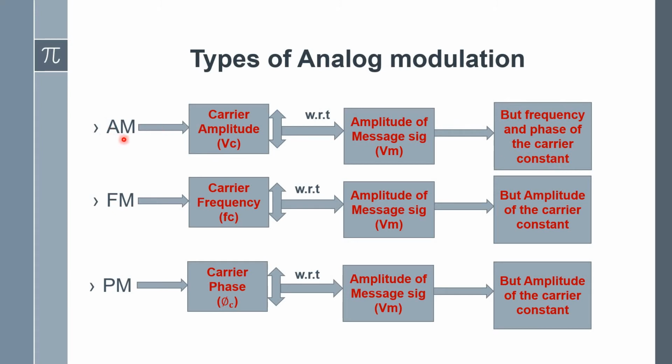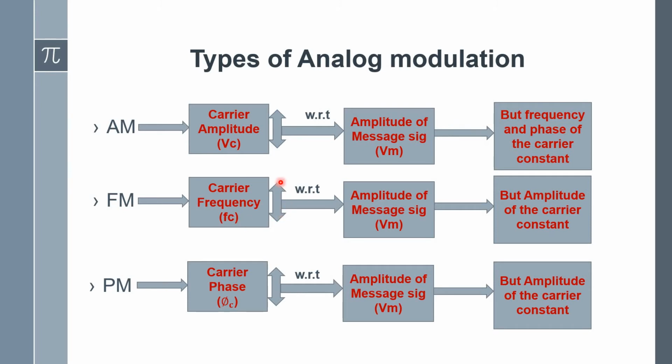In amplitude modulation, the carrier amplitude is varied with respect to the amplitude of the message signal. Frequency and phase of the carrier are constant. So the information is preserved in the carrier by varying the amplitude of the carrier signal. That is called amplitude modulation. In frequency modulation, the carrier frequency FC is varied.